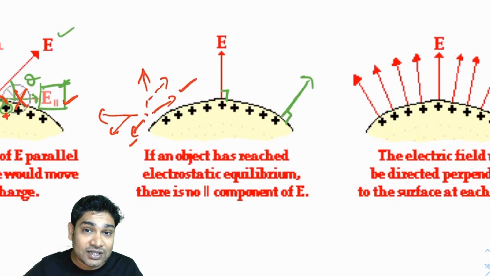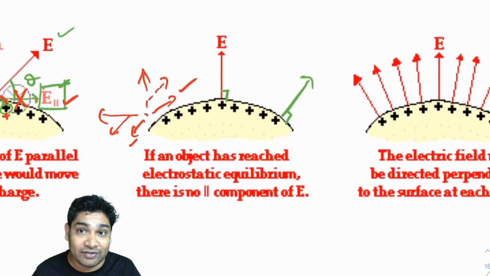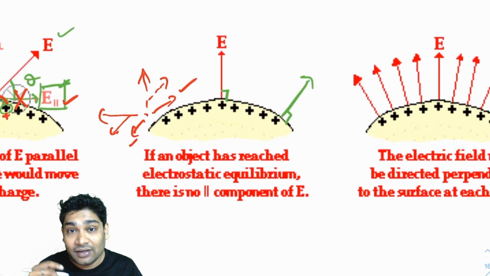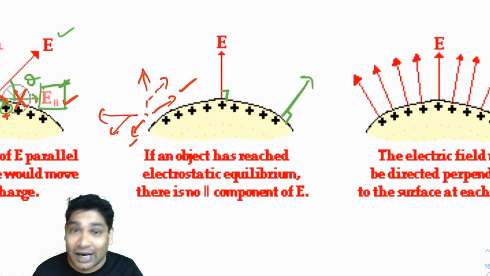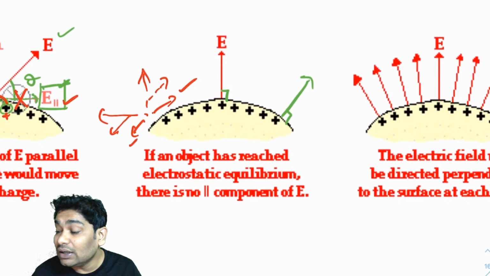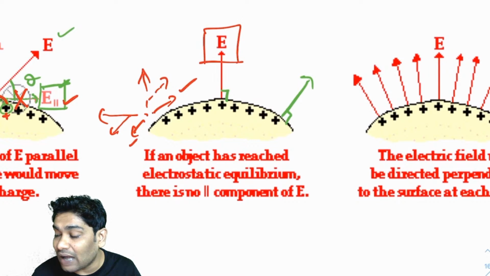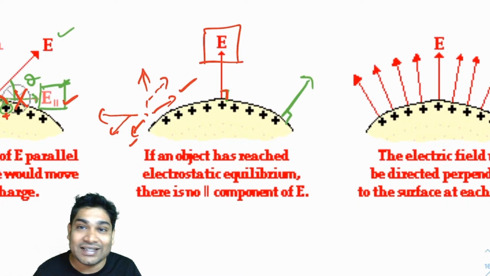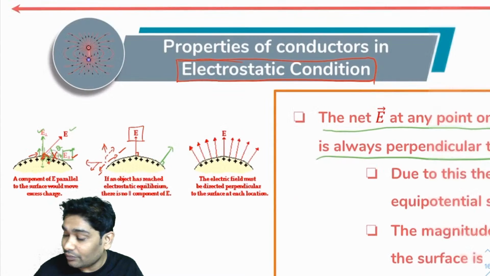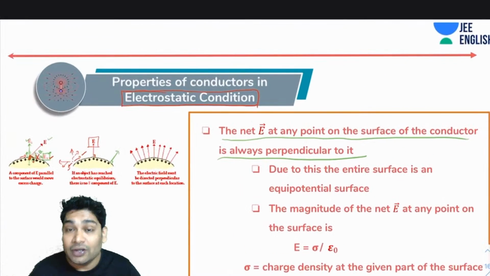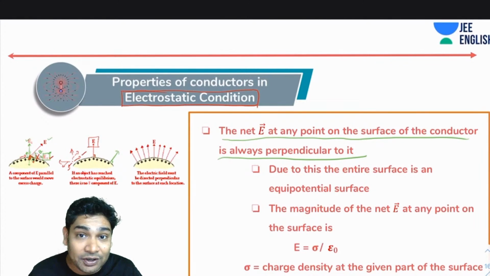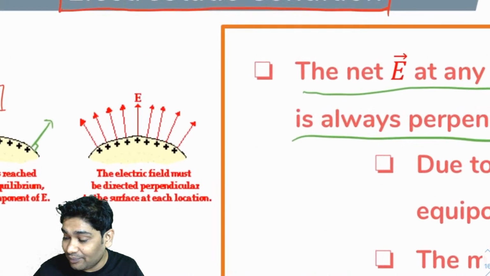Why? Because that would have caused shifting of charges, and I don't see any shift of charge, because we see the conductor in electrostatic condition. That is why I can conclude that the net E has to be only perpendicular to the surface. Okay. So once I conclude that the entire E is perpendicular to the surface, the next immediate property I can conclude is that the entire surface would be an equipotential region. How? Let's see.